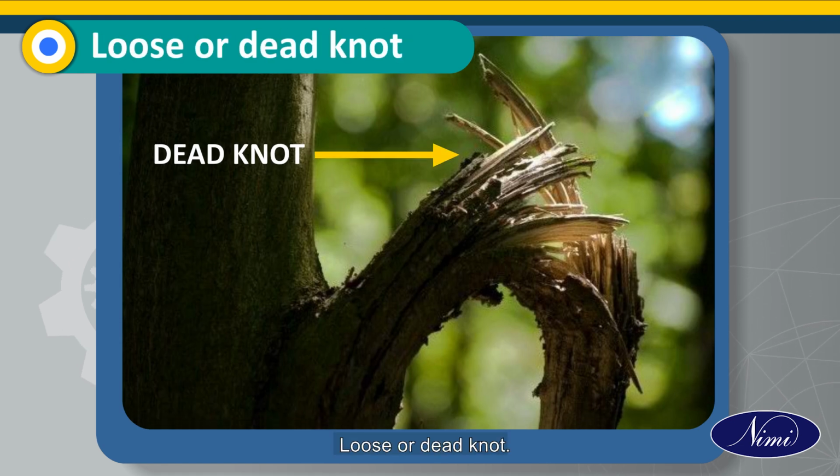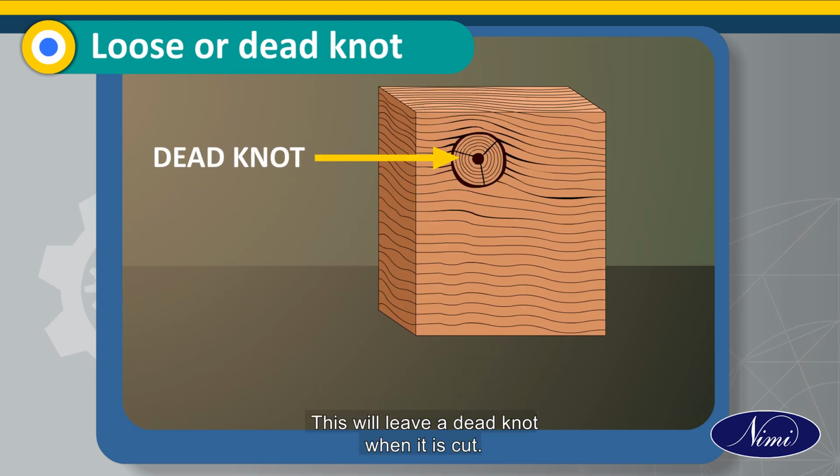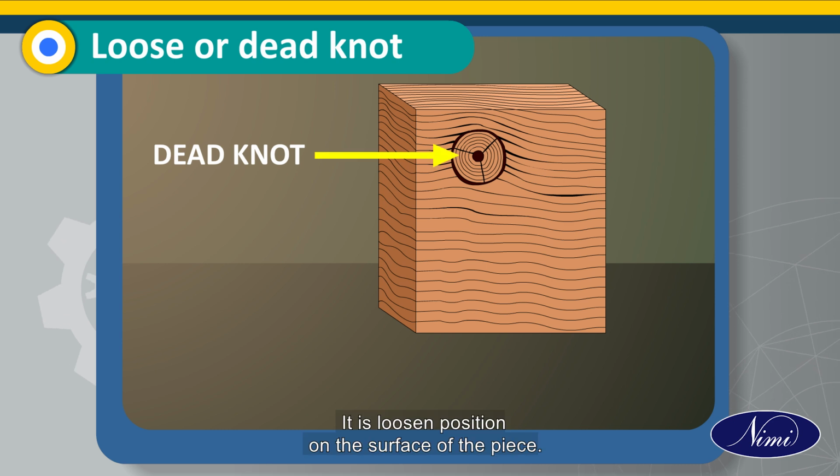Loose or dead knot, left by branches that have been cut off or broken before sawing down the tree. This will leave a dead knot when it is cut. It is loose in position on the surface of the piece. It cannot be relied on to remain in position in the piece.